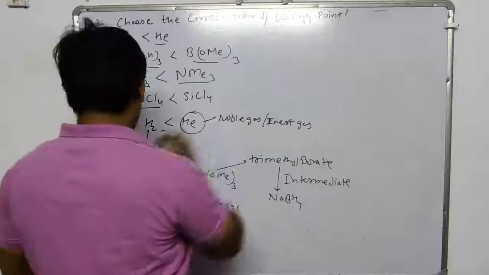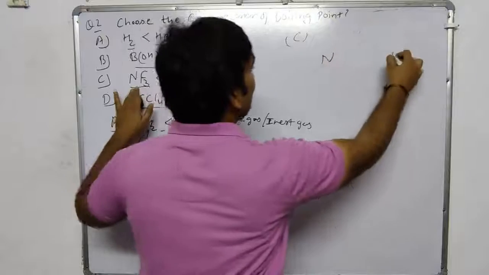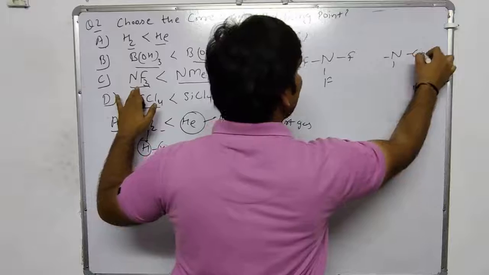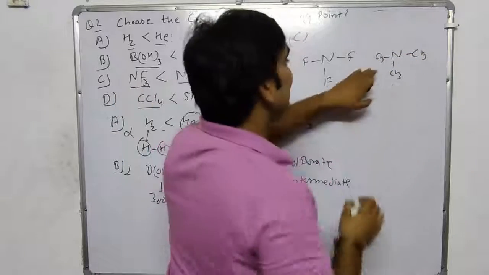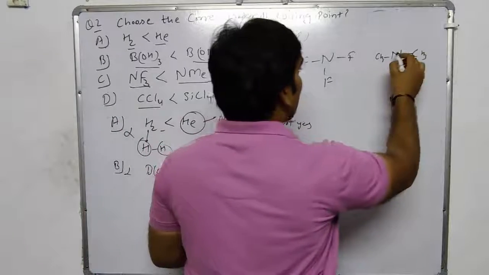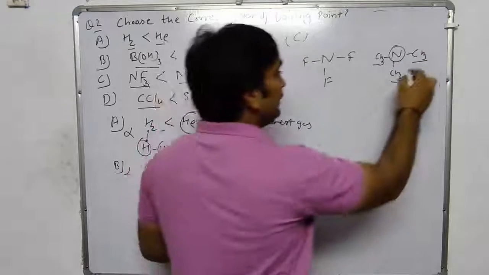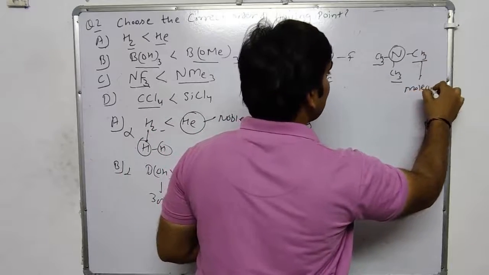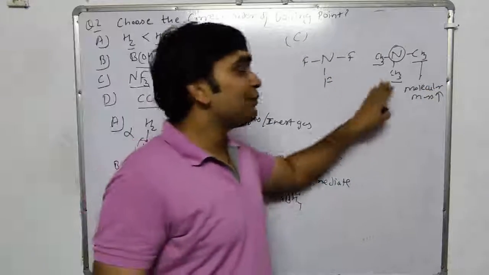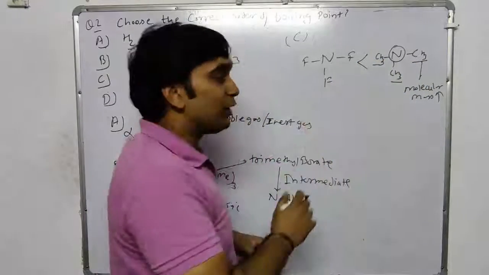Now we are discussing option C. In option C, we have nitrogen trifluoride and trimethylamine: nitrogen is surrounded with 2 kinds of groups, first is fluorine and the second is methyl group. This is trimethylamine and this is nitrogen trifluoride. In trimethylamine, nitrogen is surrounded with 3 bulky methyl groups. Its molecular mass is high. So its boiling point is larger than nitrogen trifluoride.